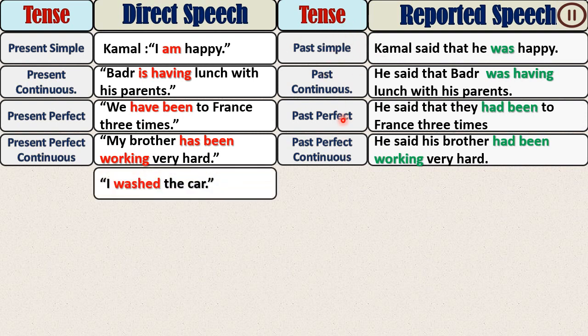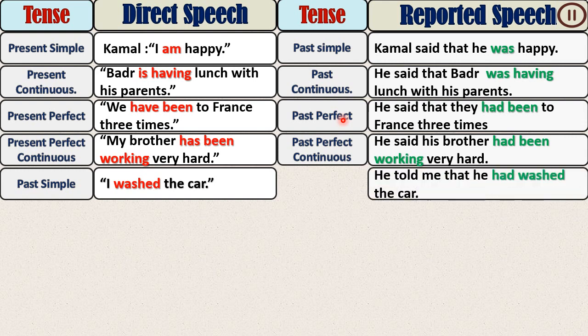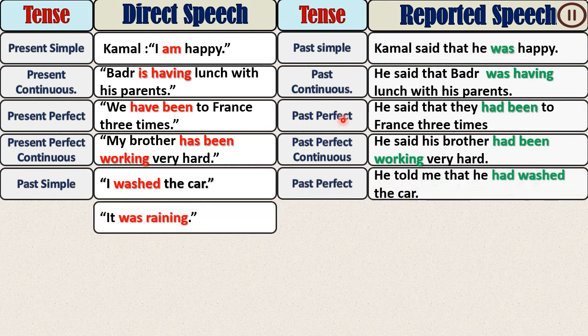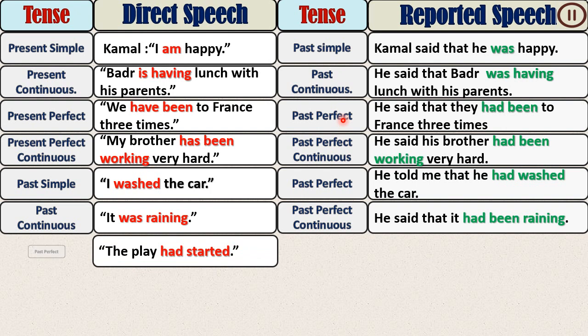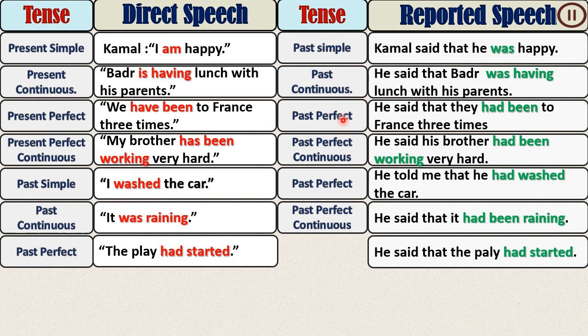Let's go back to past. I watched. This is past simple. It's going to become, we change it to past perfect. Was raining. This is past continuous to past perfect continuous. Okay, here had started. This is past perfect. In the reported speech it becomes had started.